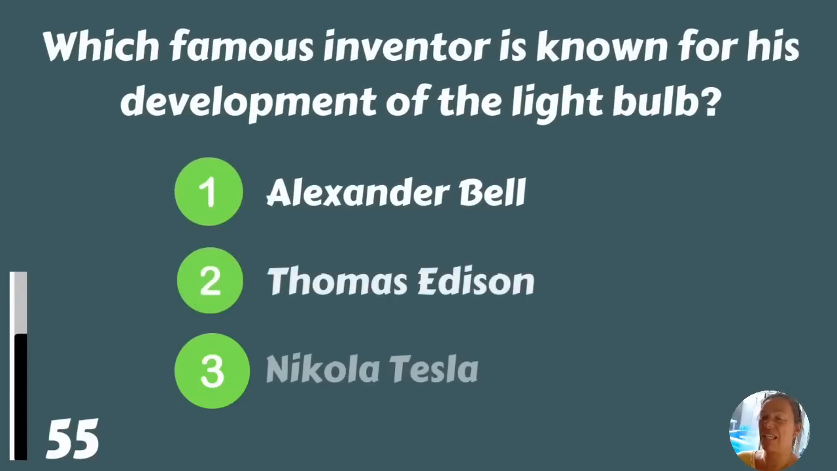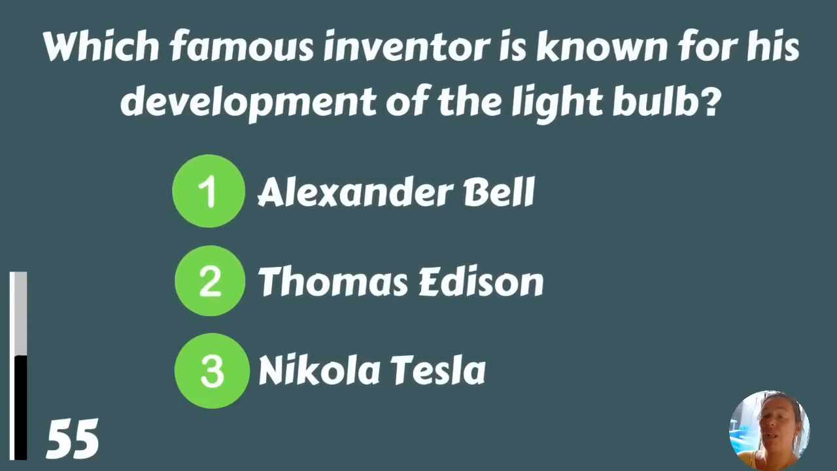Which famous inventor is known for his development of the light bulb? Alexander Bell, Thomas Edison, or Nikola Tesla? Thomas Edison.